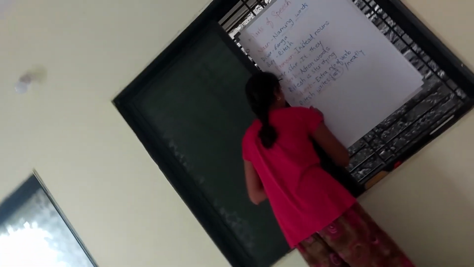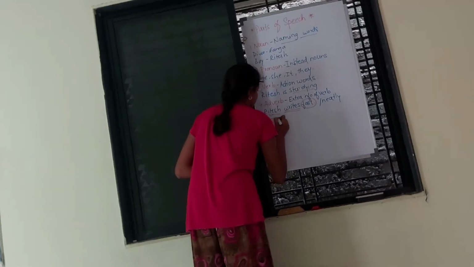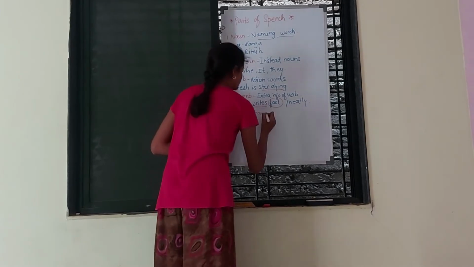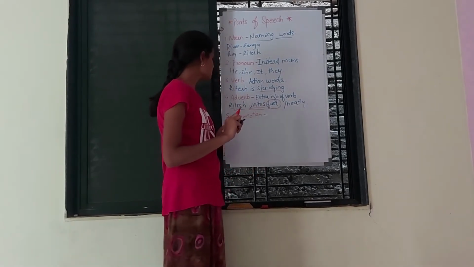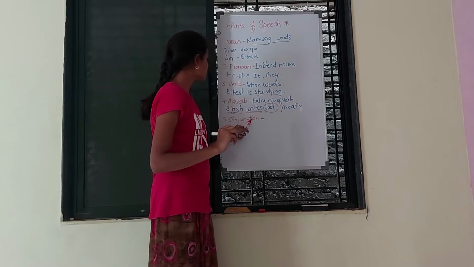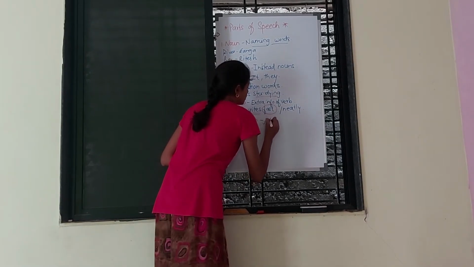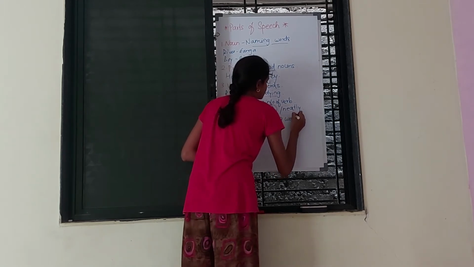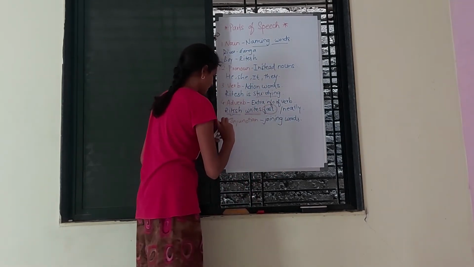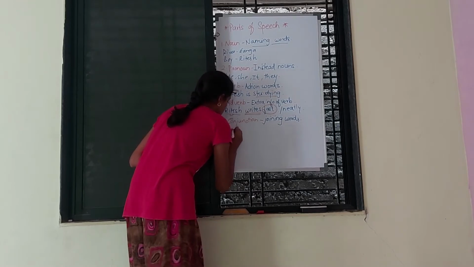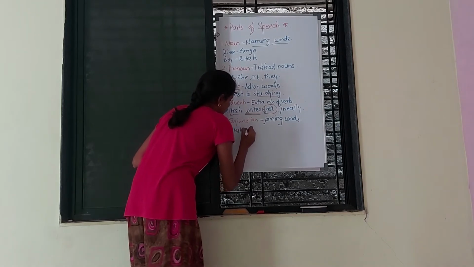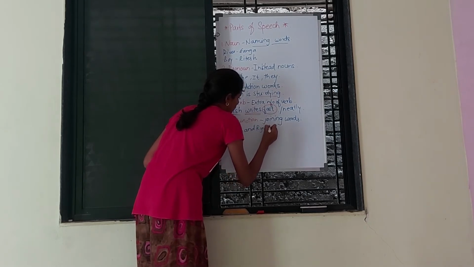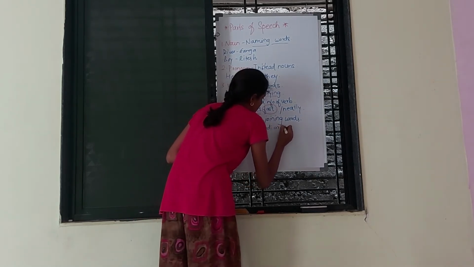Next, conjunction. Conjunction is the joining word in a sentence, like Ritesh and Rigvedi are studying.